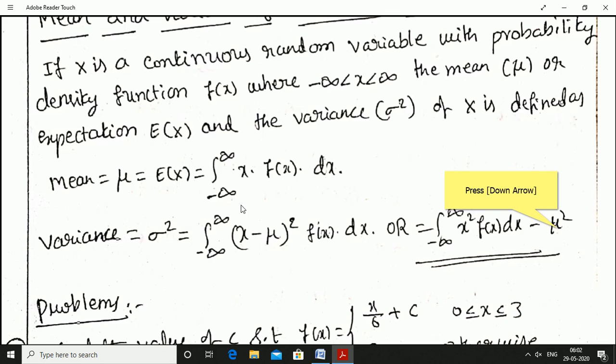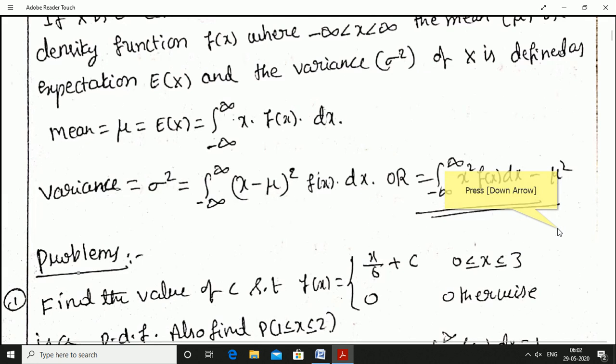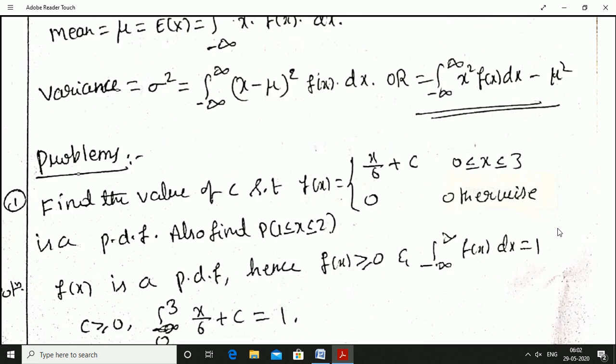Variance V equal to sigma square is equal to the integration from minus infinity to infinity of x minus mu whole square f of x into dx, or else we can also put that in the form of the integration from minus infinity to infinity of x square into f of x into dx minus mu square. You can use either formula. This is the variance. And standard deviation sigma is equal to the square root of variance. Now we'll see a few problems on this.